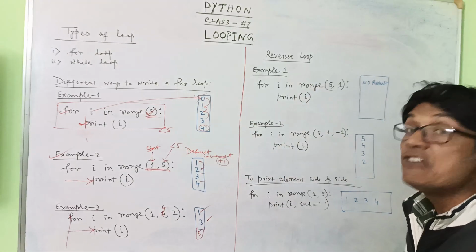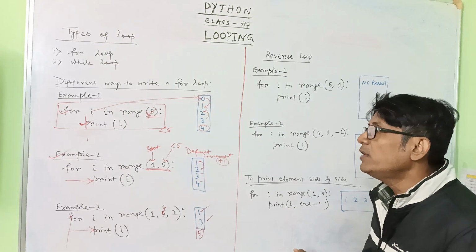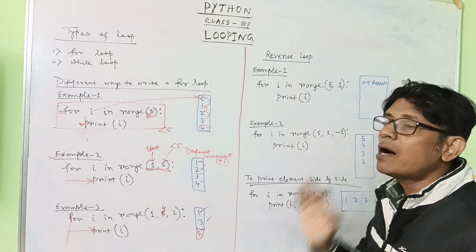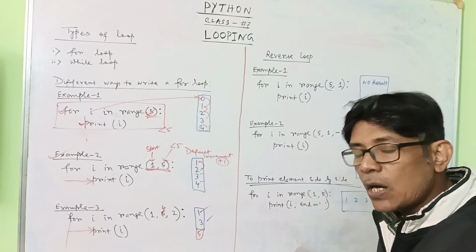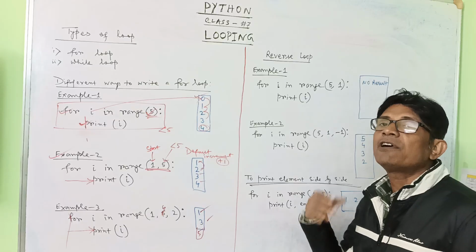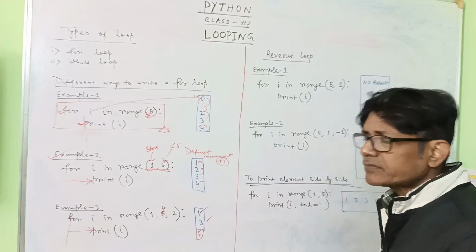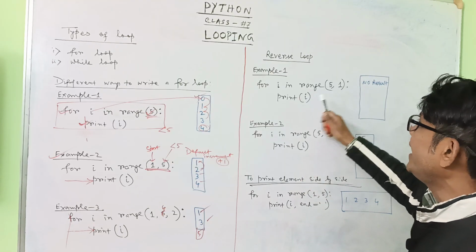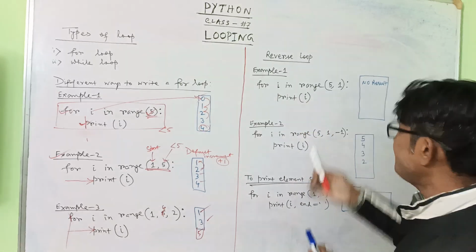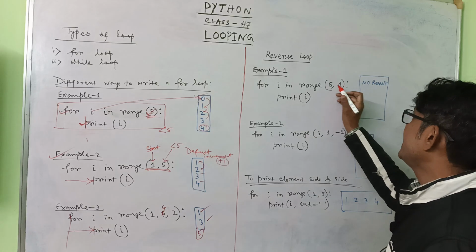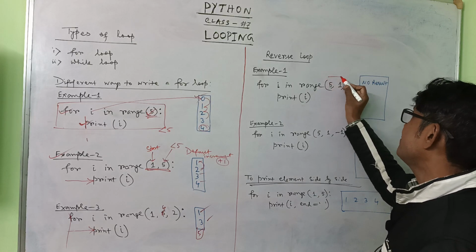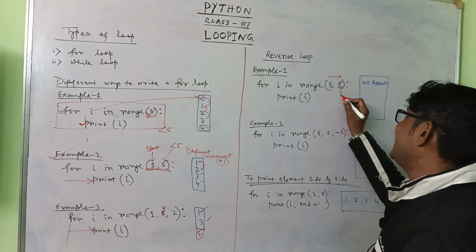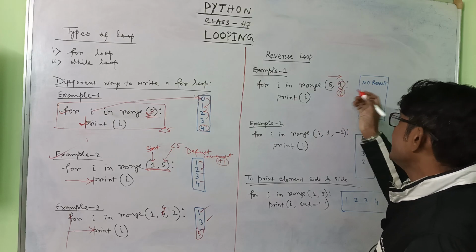Now we are going for the reverse loop. How will you access a loop in reverse form? The reverse loop means you want to access the numbers from a greater number to a smaller number. If you write for I in range 5, 1, that means you are coming from a greater number to a smaller number. You see that I have written 1, that means it will end at 2, not 1.